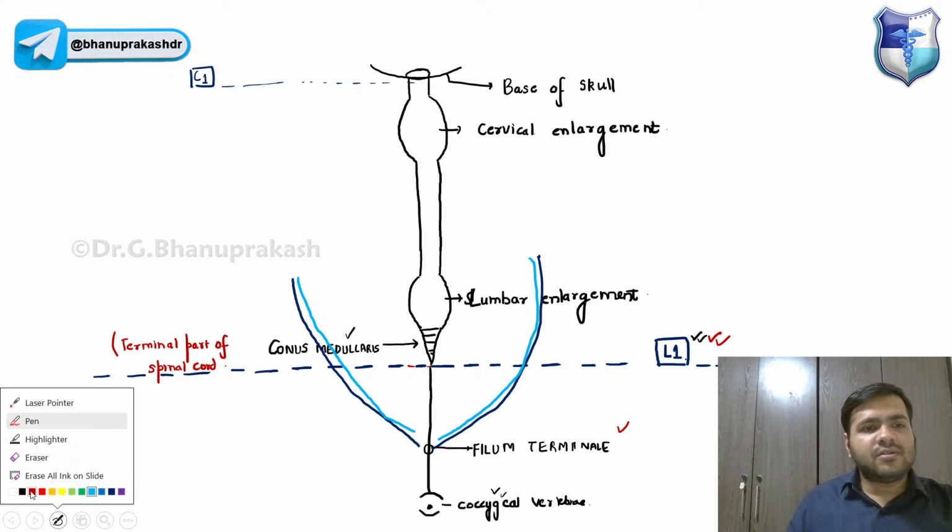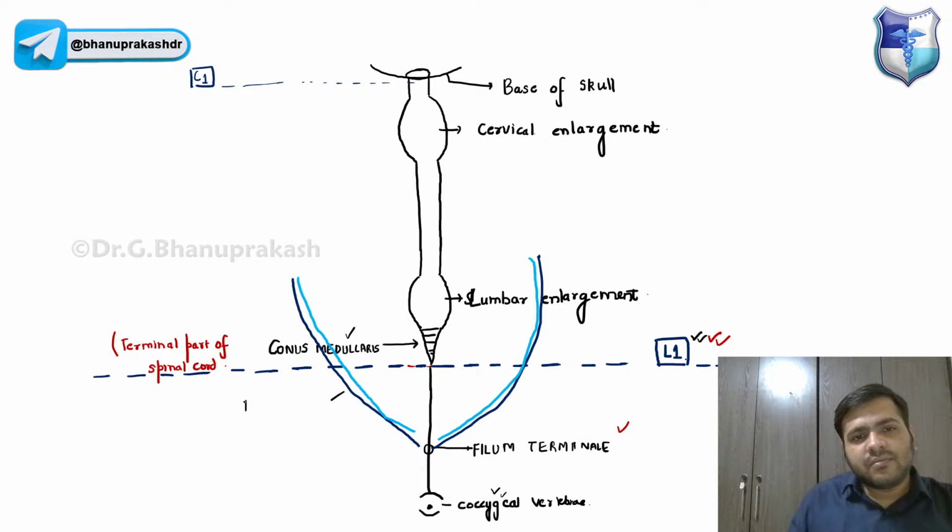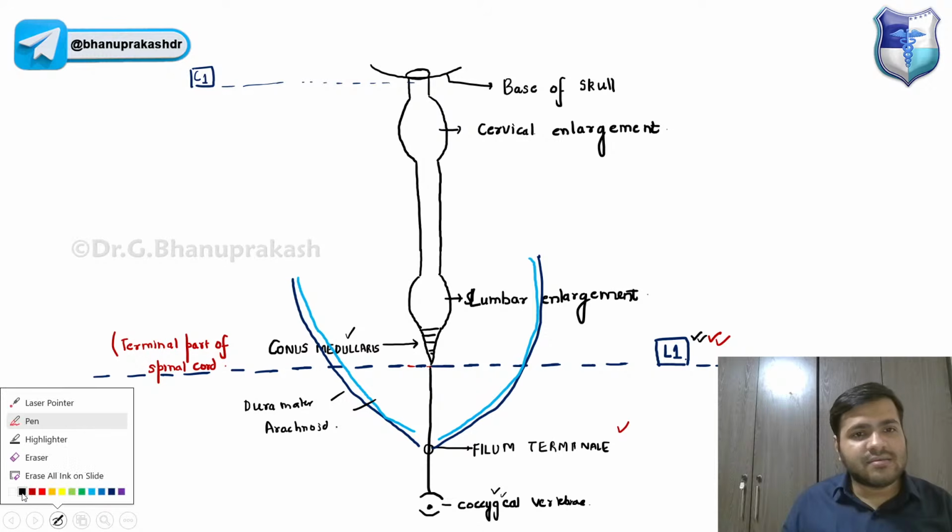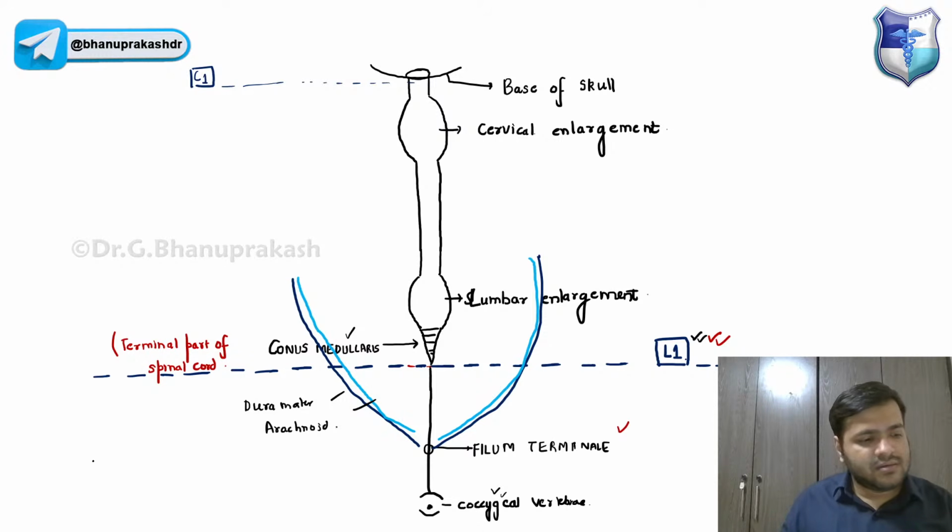So remember, guys, the dura mater and the arachnoid mater are not ending at the level of L1. They are going to the body of the second sacral vertebra. Let me just draw it.